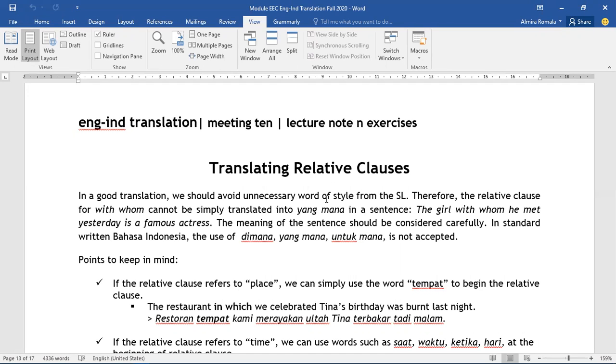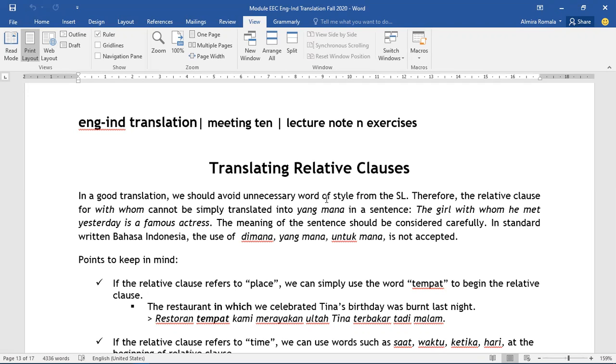Okay, guys, I hope you still remember about relative clauses. You studied this last semester in Structure B, if I'm not mistaken. A relative clause is a clause that functions to explain a noun.